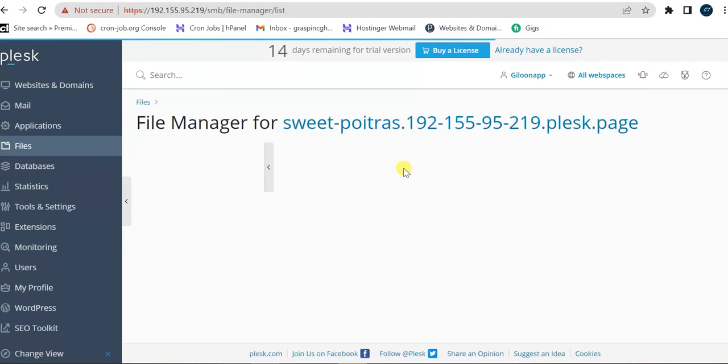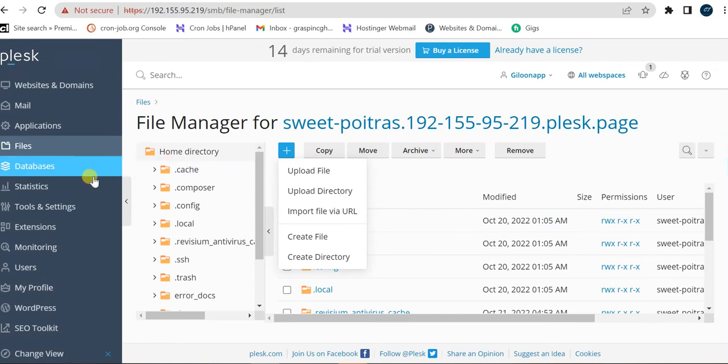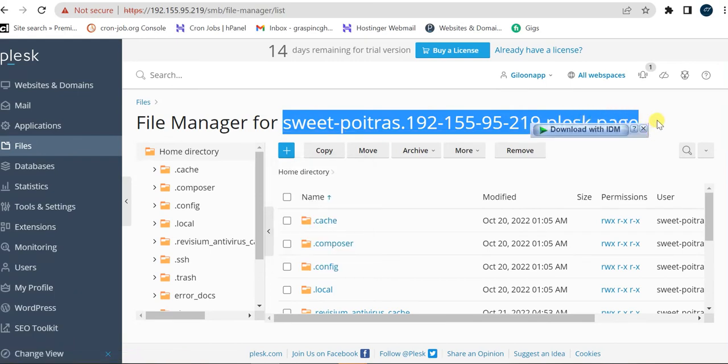So if you want to host a website, all you need to do is add or upload a file over here at the home directory. Then you connect to your database or you connect to your domain as well. One thing about Plesk is that if you don't have a domain and you want to run a website, Plesk can give you a temporary one. This domain like this is a temporary domain that Plesk normally gives.